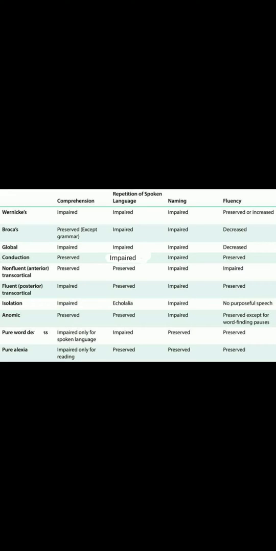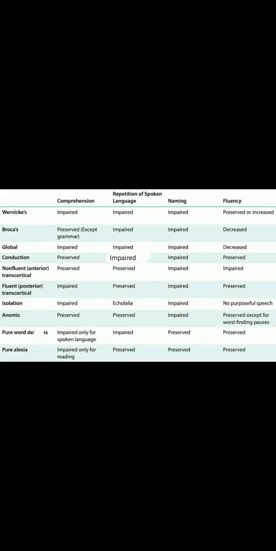Let's go to global aphasia. This is the third aphasia. Global aphasia is very simple. You all know it is global, right? Everything is getting affected. So all the 4 characters of aphasia will definitely be impaired. Comprehension, repetition, naming, fluency, everything is impaired because both Wernicke's and Broca's are involved here.